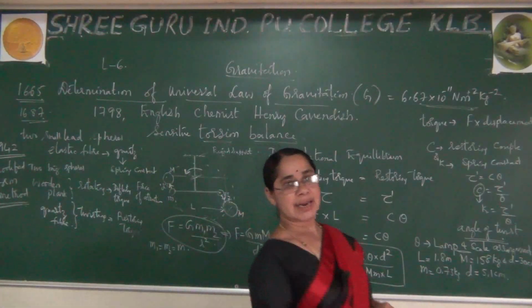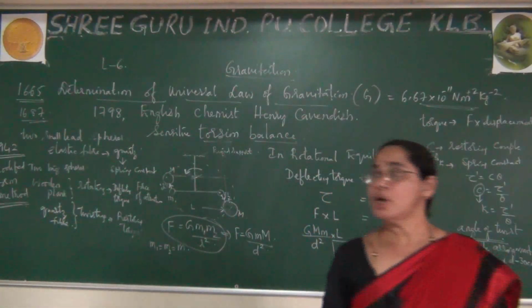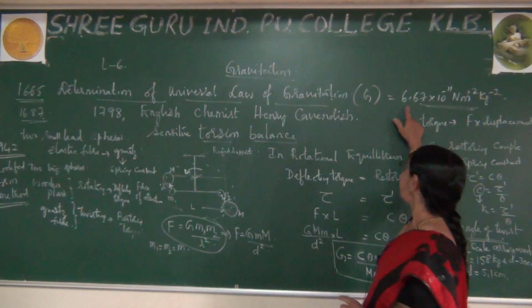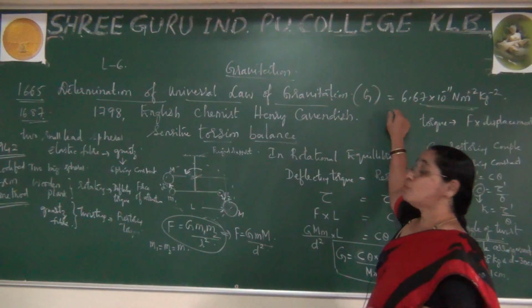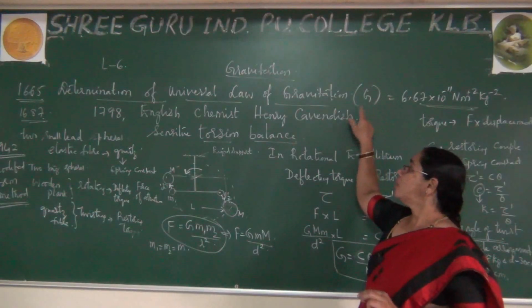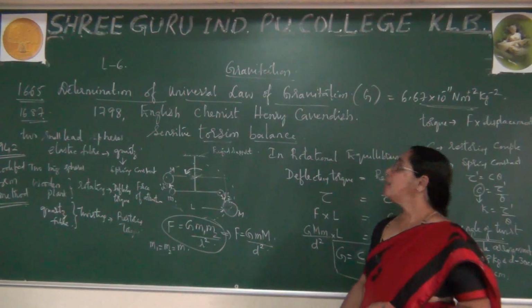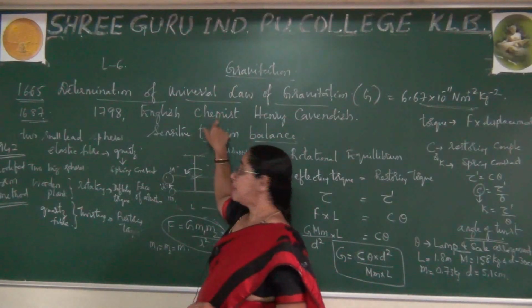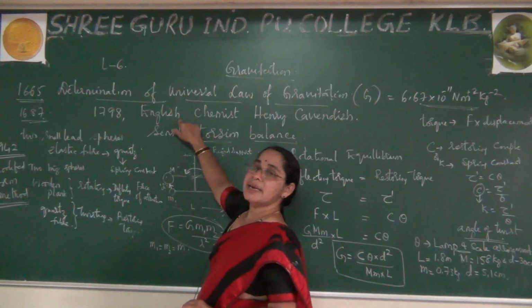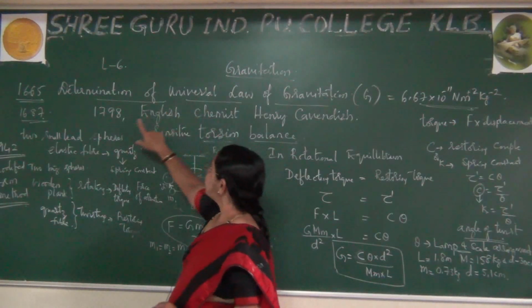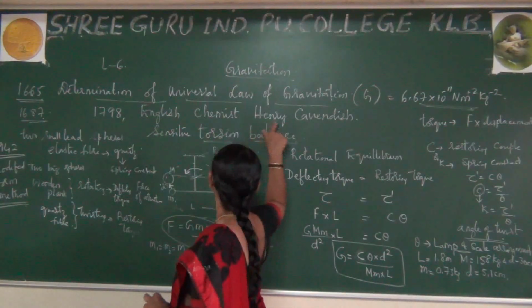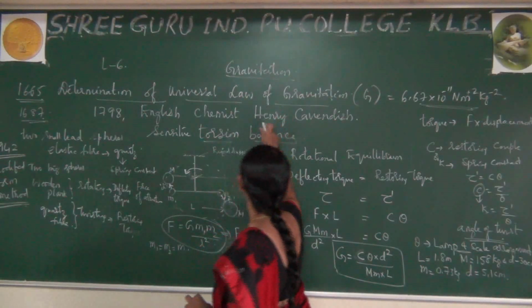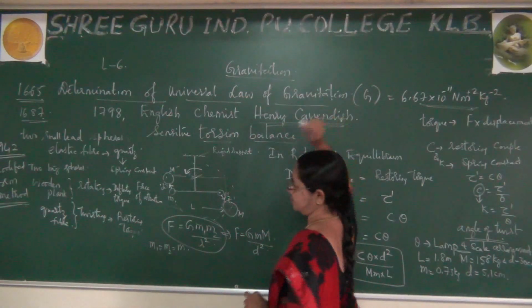So please observe, in the previous class I wrote the capital G value and you were astonished to see this value. How was it found? This was not obtained as it is. It was done by an experimental method by a scientist, who was a chemist. He is an English chemist, in the early 1798. He did this experiment. His name is Henry Cavendish.